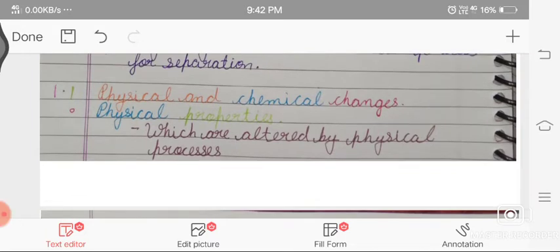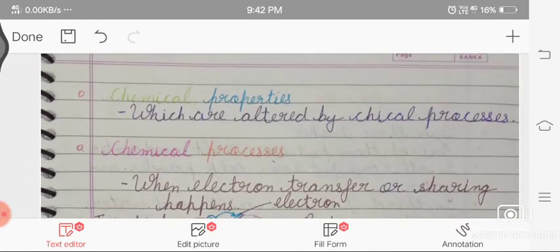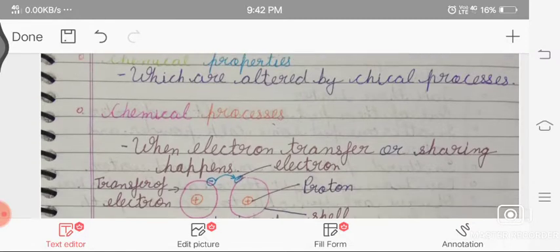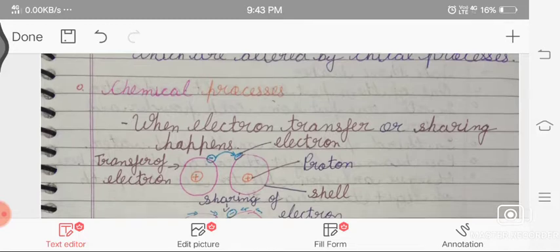Now, physical and chemical changes. What are physical properties? Properties which are altered by a physical process. And chemical properties are altered by a chemical process. So what is a chemical process? When the transfer or sharing of electrons happens, that process is called a chemical process.